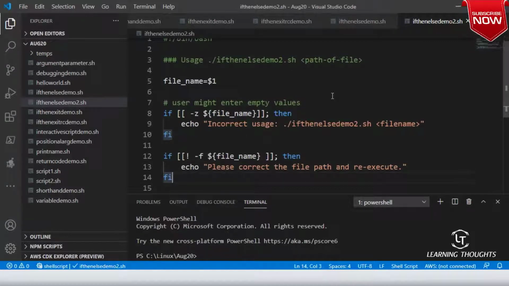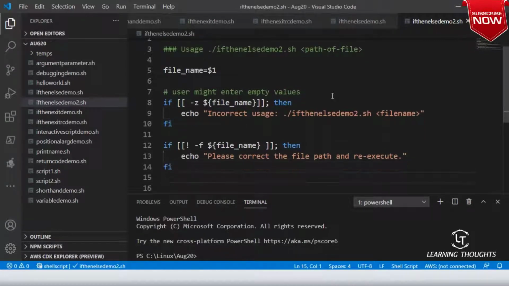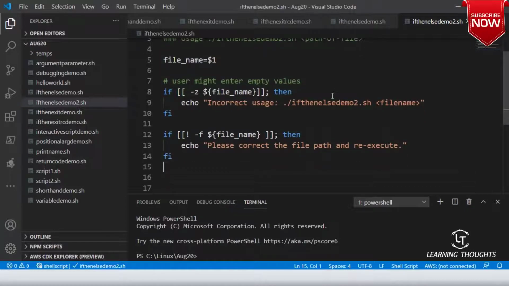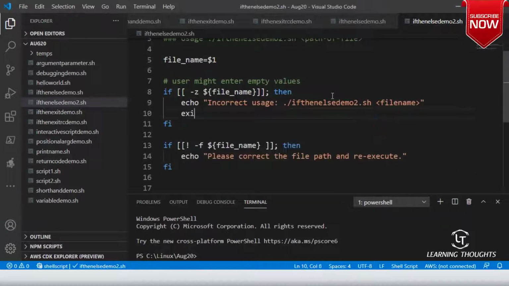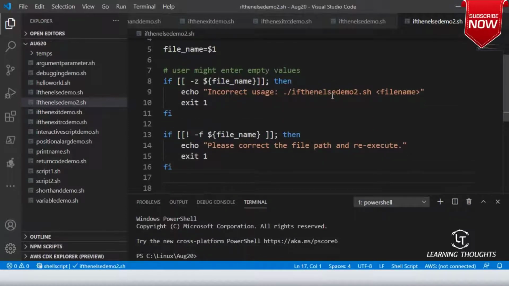Now over here I should be exiting this. So exit of one. And if the file name exists, then I'll be basically printing the contents of the file.